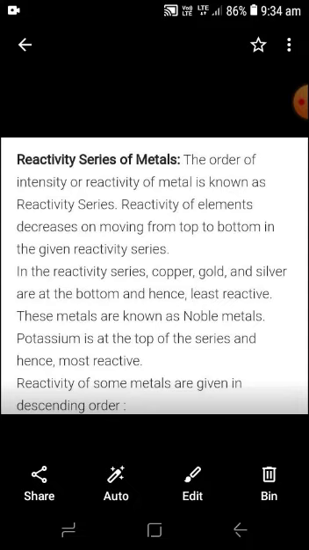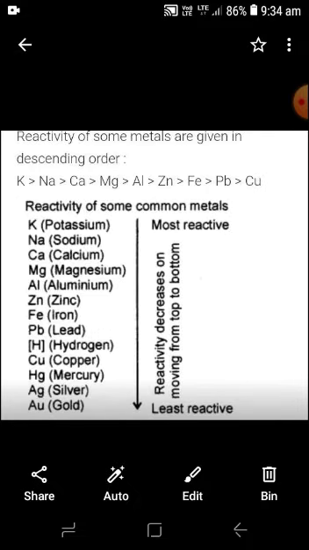The reactivity of some metals is given in descending order, as we see in this figure: potassium, sodium, calcium, magnesium, aluminum, zinc, iron, lead, hydrogen, copper, mercury, silver, gold. Among these, potassium is the most reactive and gold is the least reactive.